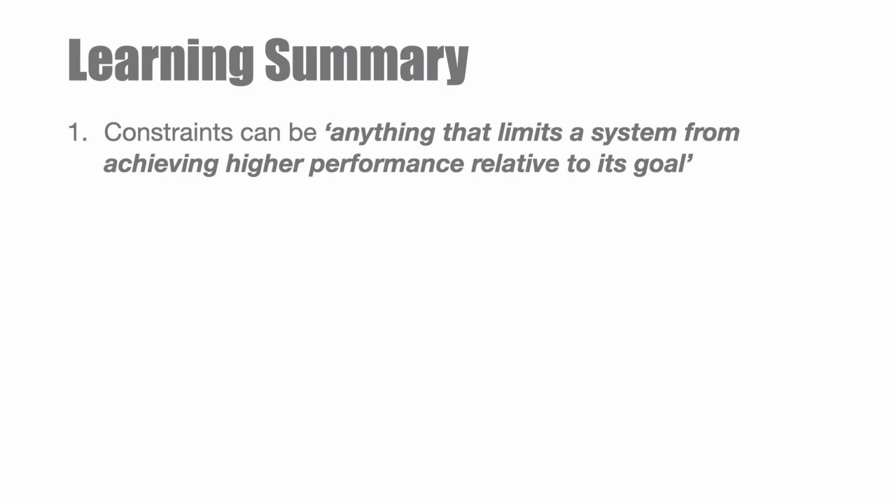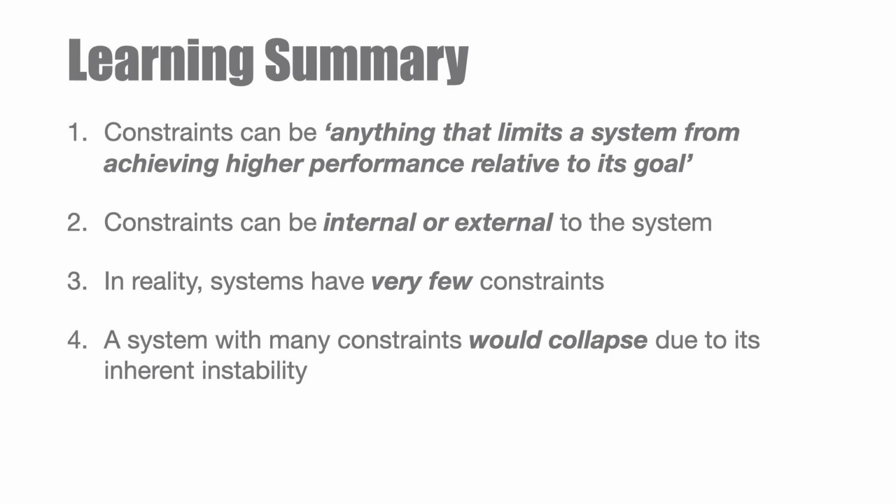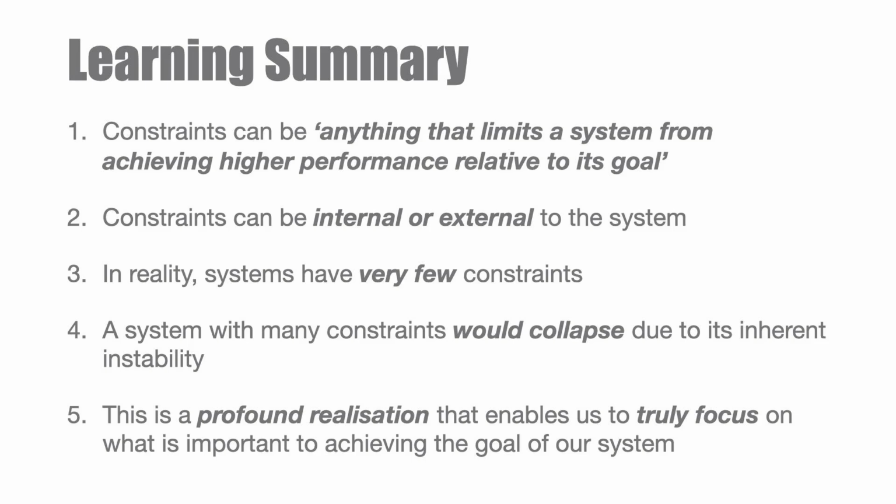All right, let's recap what we've learned in this module. A constraint is anything that limits the system from achieving higher performance relative to its goal. Constraints can be internal or external, but systems have very few real constraints. A system with many constraints would soon collapse due to its own instability. This is a game-changing realization that enables us to truly focus on the very few things that prevent us from achieving more of our goal.